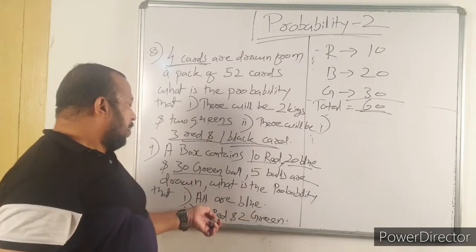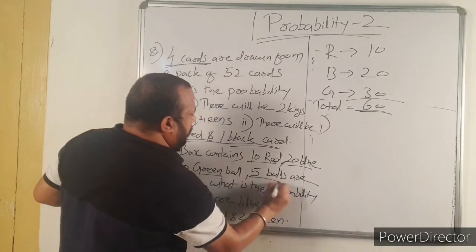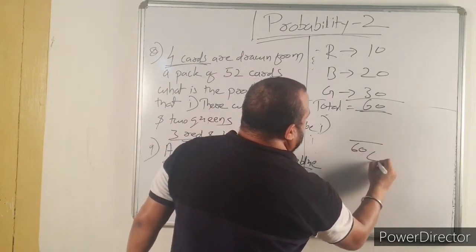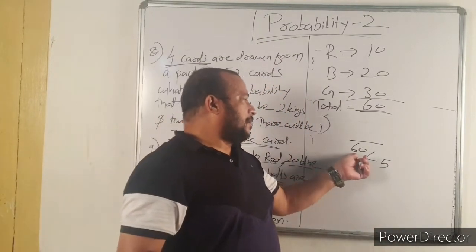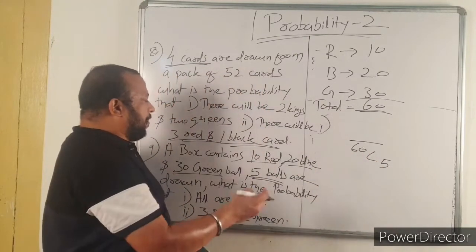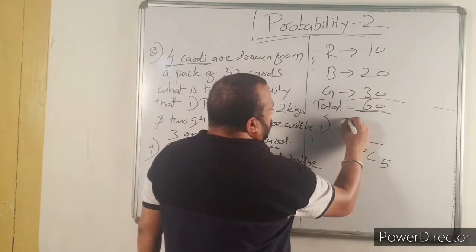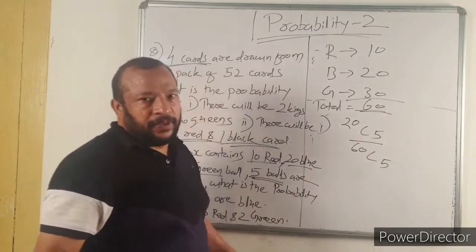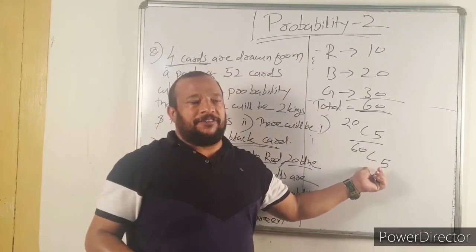Now number 1. All are blue. So you have to draw 5 balls. So the denominator will be definitely 60C5. 5 balls out of 60 you can draw in 60C5 ways. Then in those 5 balls all are blue. Total there are 20 blue balls. So 20C5. This is your favorable event and this is your total number of events.